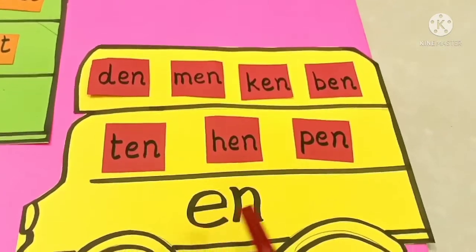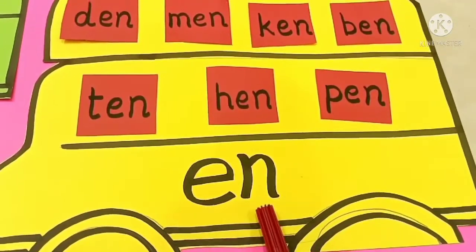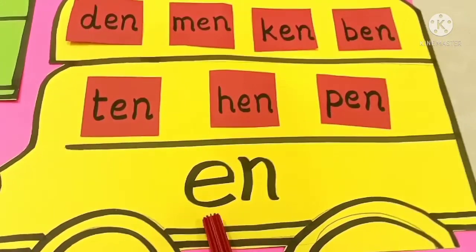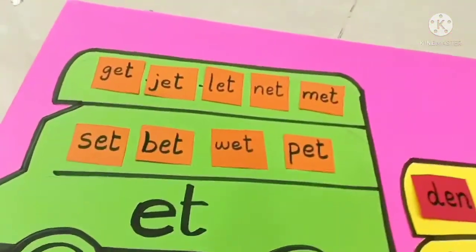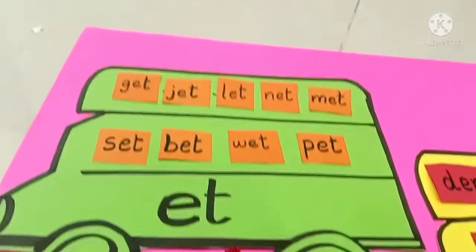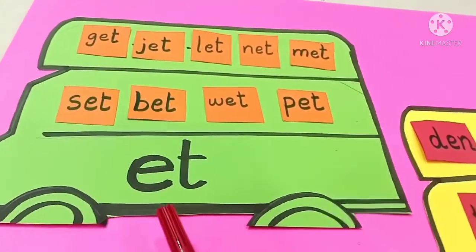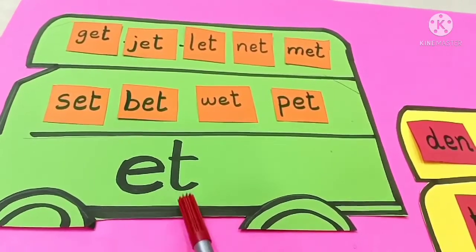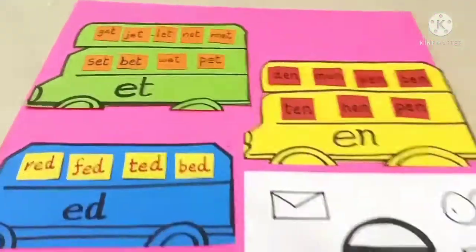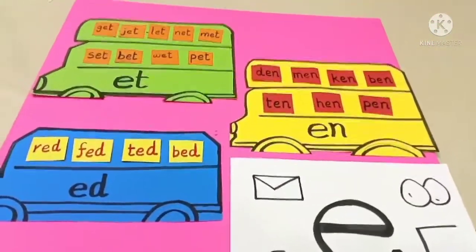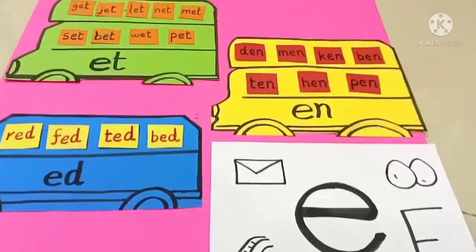And the name of the bus is E-N. Super. And the last one, so pretty, green color. What is this? E-T bus. Bye-bye buses. Bye-bye children. See you in the next video.